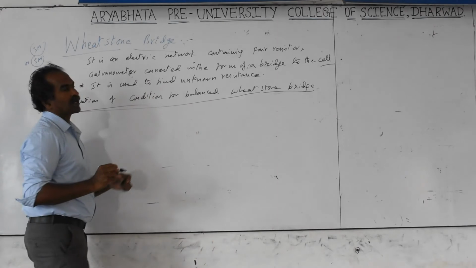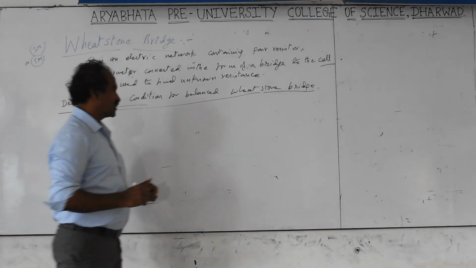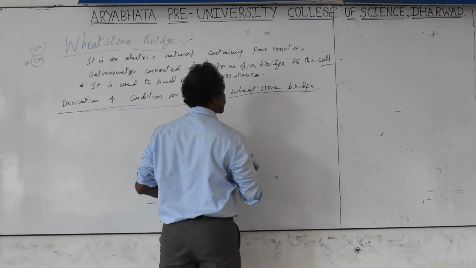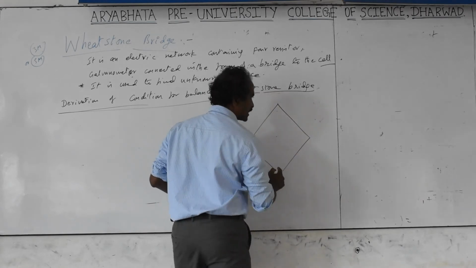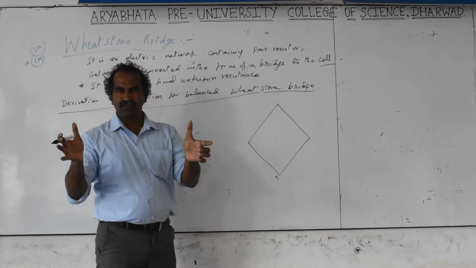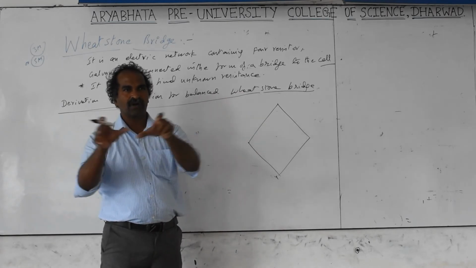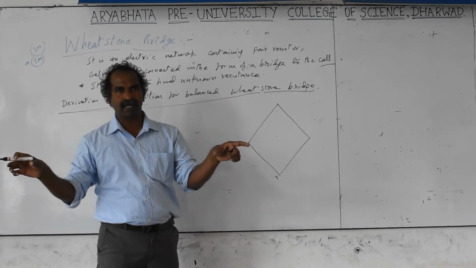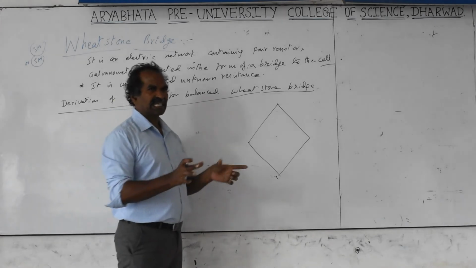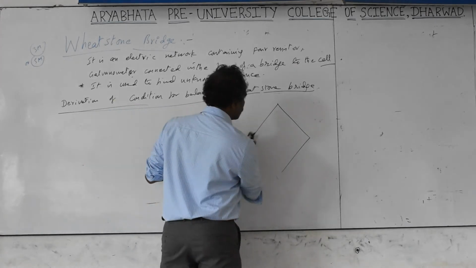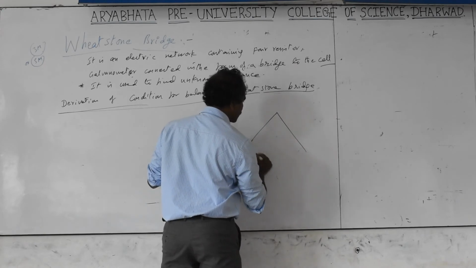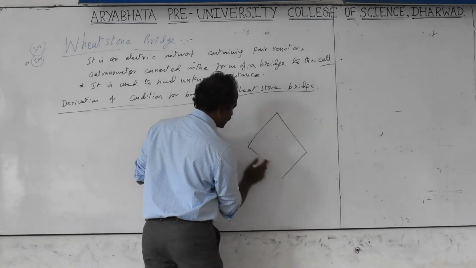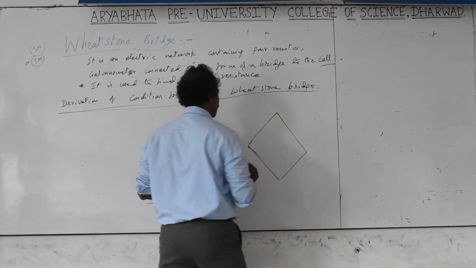The first one they don't ask, but just know the idea. What does it contain? It contains 4 resistors in the form of a bridge. A bridge is something that connects a gap. If you leave a gap between any 2 ends, whatever joins the 2 ends of the gap is called a bridge. So it's just like a resistor. Don't imagine a physical bridge. It is not like that. It contains 4 resistors on the 4 sides of this network.